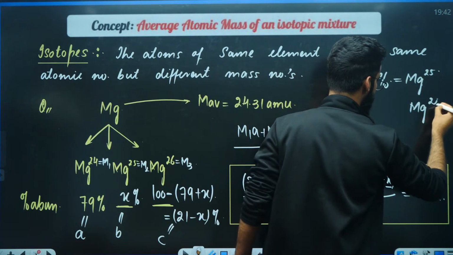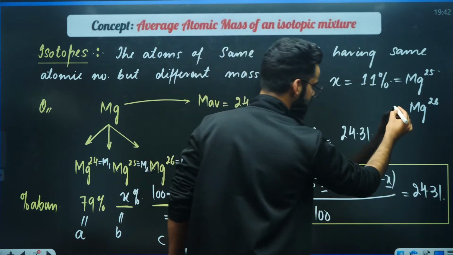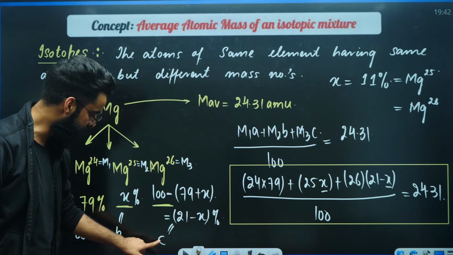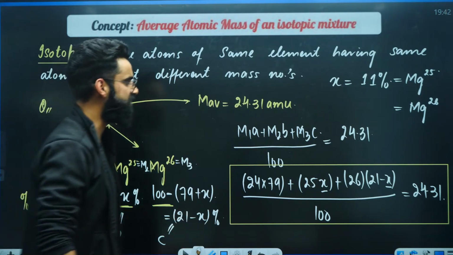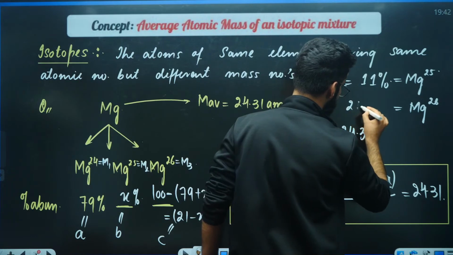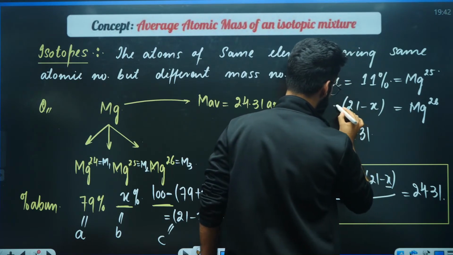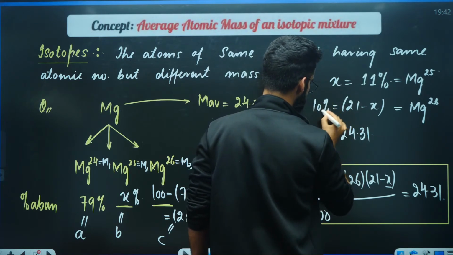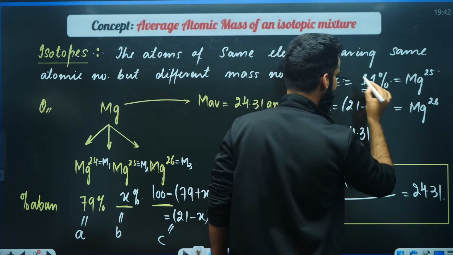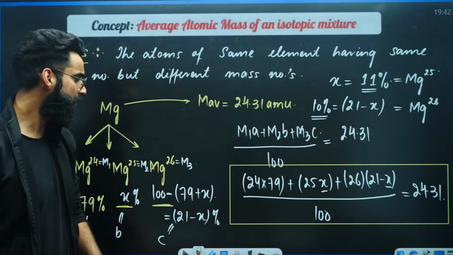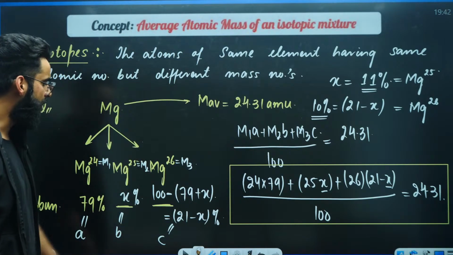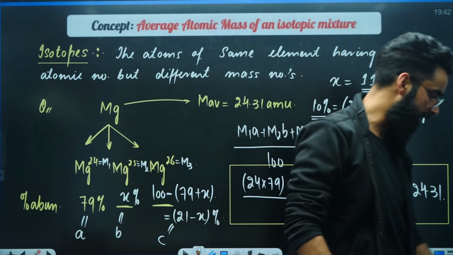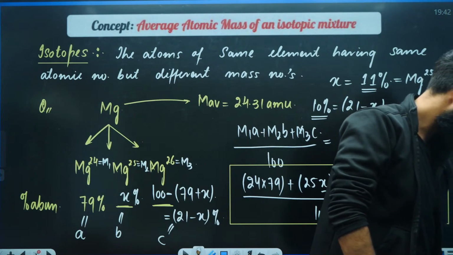So what should be the percentage abundance of Mg26? The percentage abundance of Mg26 is equal to C, and C is 21 minus X. X you already calculated, that's 11, so 21 minus 11 comes out to be 10%. So this 10% and 11% are the respective percentage abundances of Mg26 and Mg25, which we were supposed to calculate as far as the question is concerned, right?